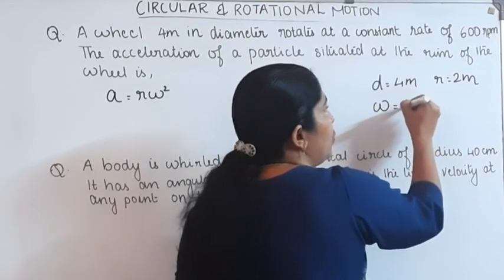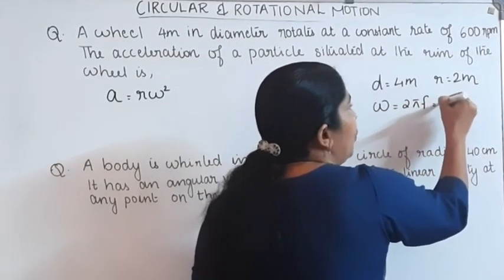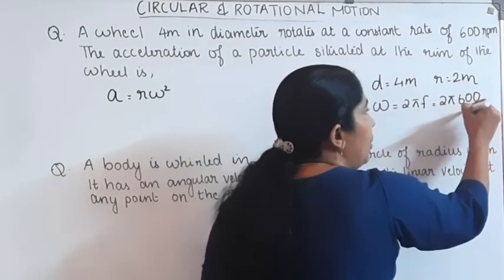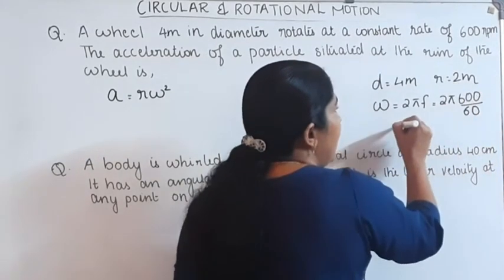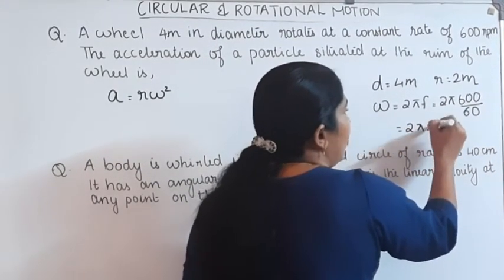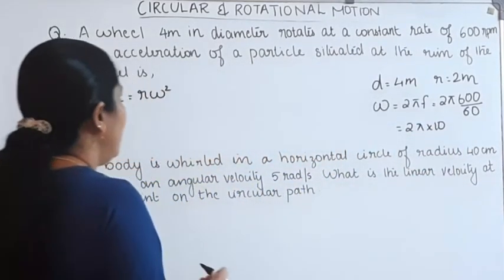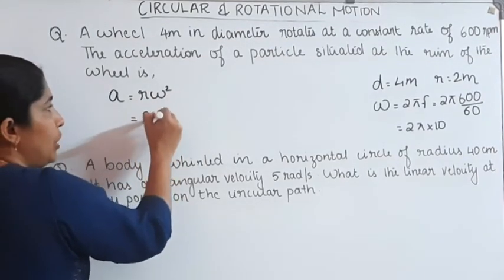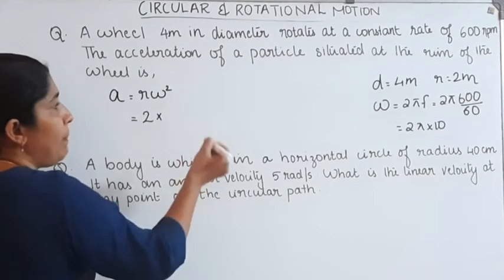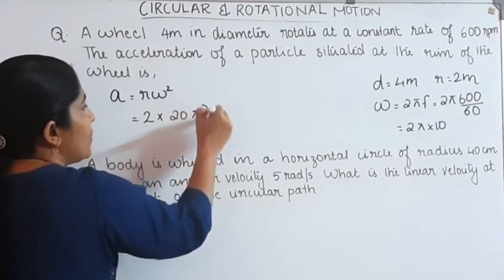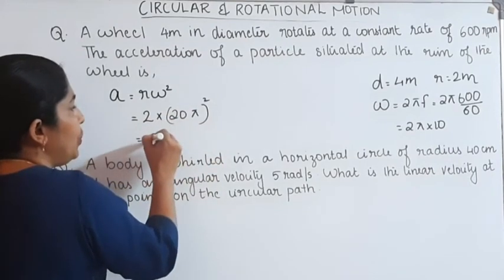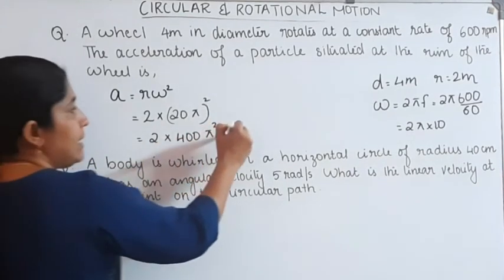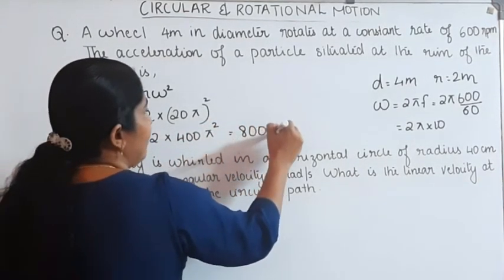Angular velocity is equal to 2 pi f. That's equal to 2 pi into what about f? f is equal to 600 rpm. We want to convert it into rps, therefore dividing by 60. It's equal to 2 pi into 10, so 20 pi is the angular velocity. Then on substituting the values, r is equal to 2 meter, 2 into omega square is equal to 20 pi the whole square. That is equal to 2 into 400 into pi square, which is equal to 800 pi square.